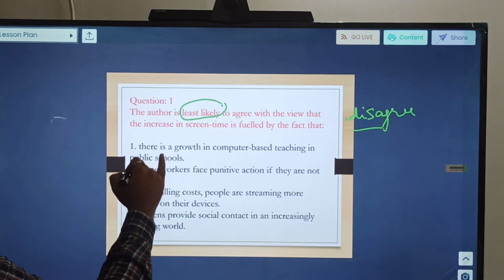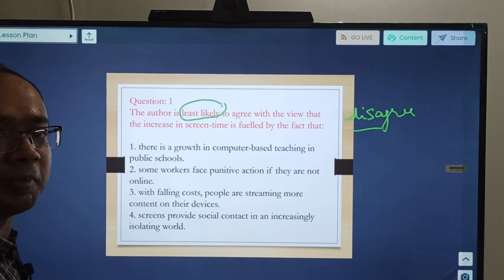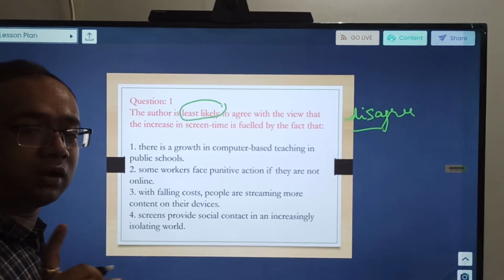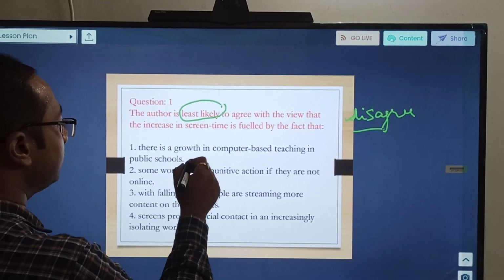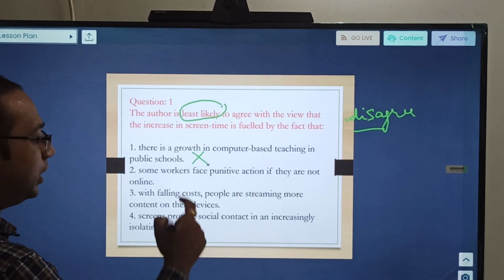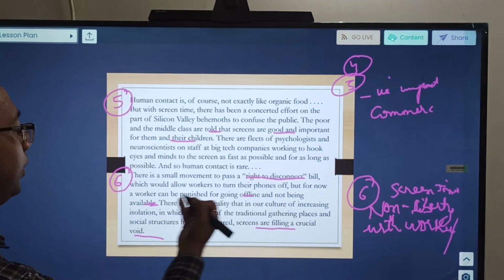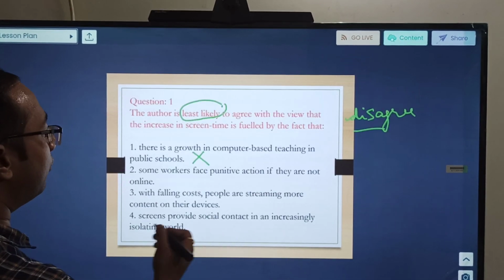Okay, there is growth in computer based teaching in public schools. So yes, this was mentioned in the passage. So eliminate the wrong options, as we discussed. We eliminate it. Some workers face punitive action if they are not online. Yes, definitely. You go to this paragraph, punished for going offline. This is clearly mentioned in paragraph number 6.